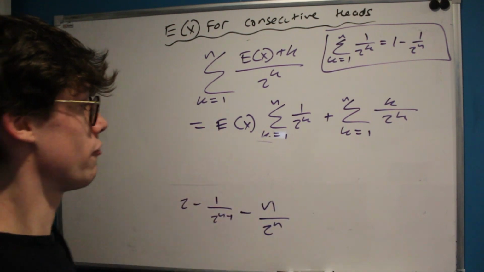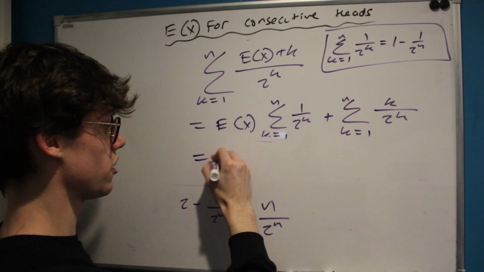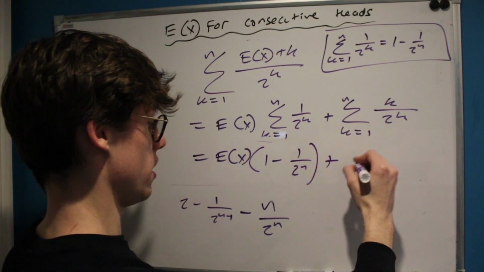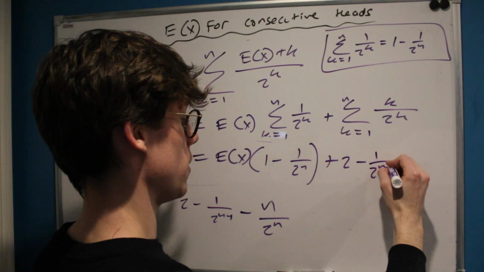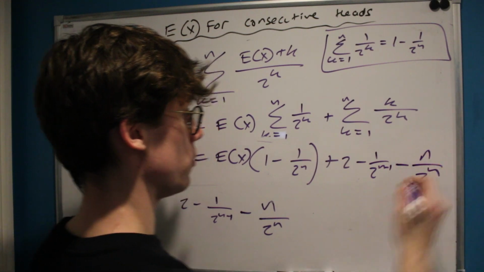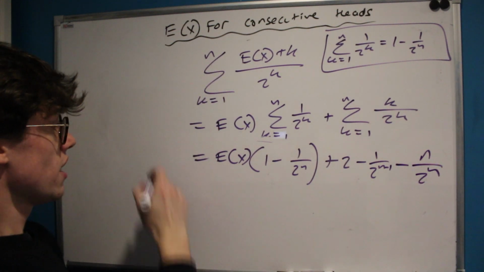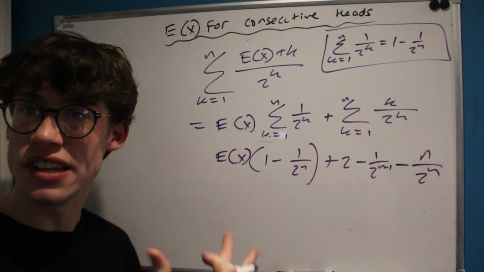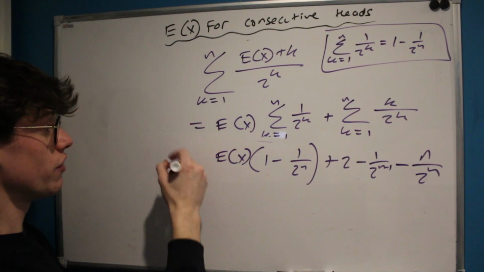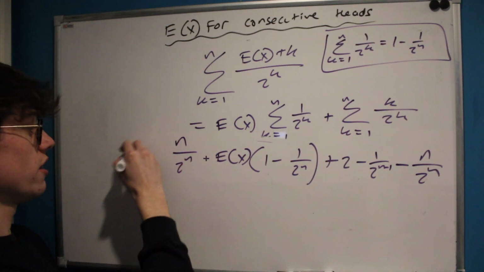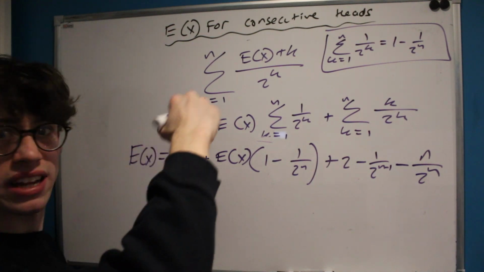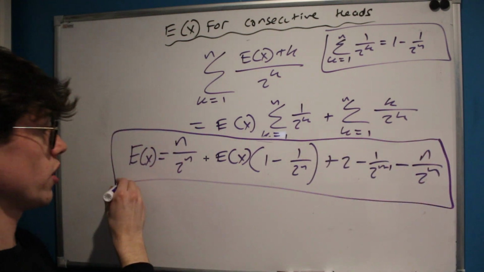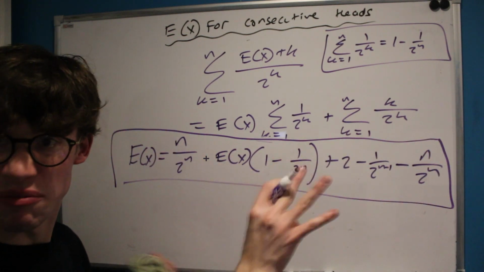So let's write out everything we've discovered. We've discovered this is equal to the expected value of x multiplied by 1 minus 1 over 2 to the n, plus 2 minus 1 over 2 to the n minus 1, minus n over 2 to the n. And now we've got that recursive kind of self-contained equation that we wanted. Now, not forgetting our n over 2 to the n that we had from our tails of just instantly getting consecutive heads, we'll return back to our equation, having now evaluated the sums, with this kind of big expression over here.